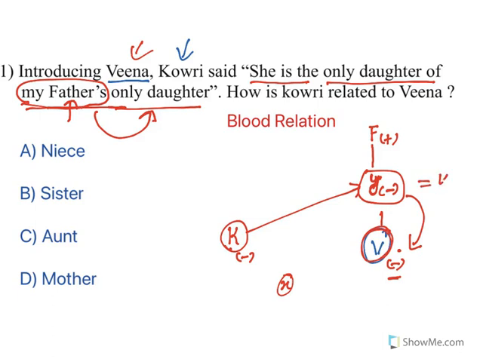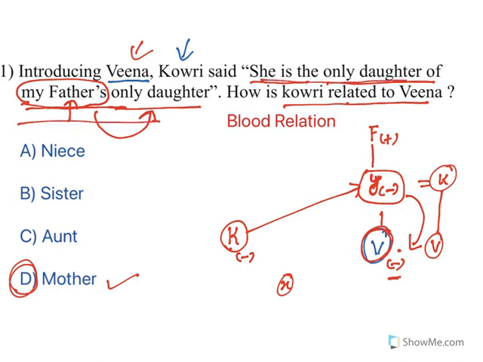So here the Y is Kauri. So Kauri is the mother of Veena. Now how is Kauri related to Veena? Kauri is the mother of Veena. So you need to understand the question clearly. Read it properly, understand it properly, read it repeatedly. You will get these questions very easily. So this is how it is done. So these are a type of blood relationship questions.